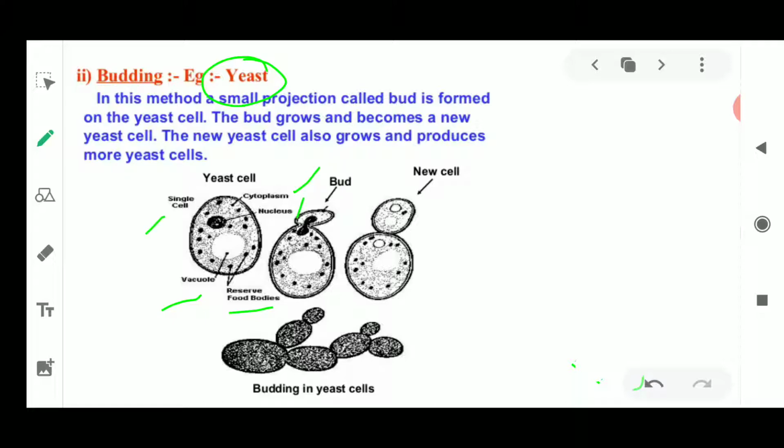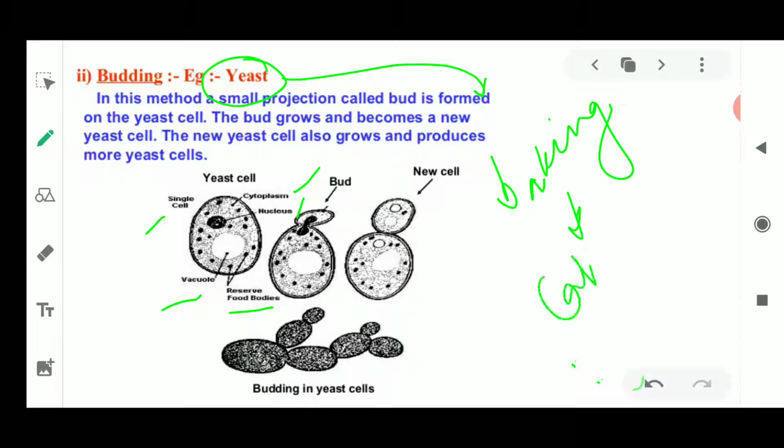If I talk about yeast, you have studied that yeast is useful in the baking industry, where you can make cakes by adding yeast to it. It is helpful for making bread, jalebis and dosas, and many items produced in bakery shops.